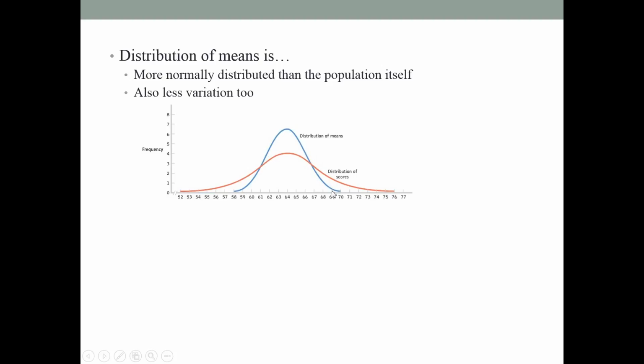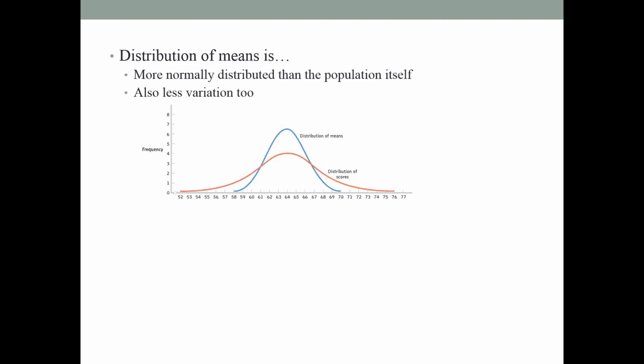If we can know some information about this distribution of means, it will be useful for us. For example, we can calculate a confidence interval, which I will cover later. However, the problem is that in reality it's pretty much impossible to go out and collect data like this, repeating the process.